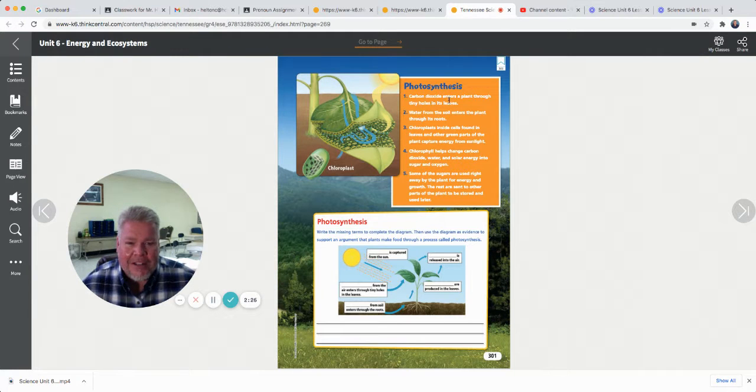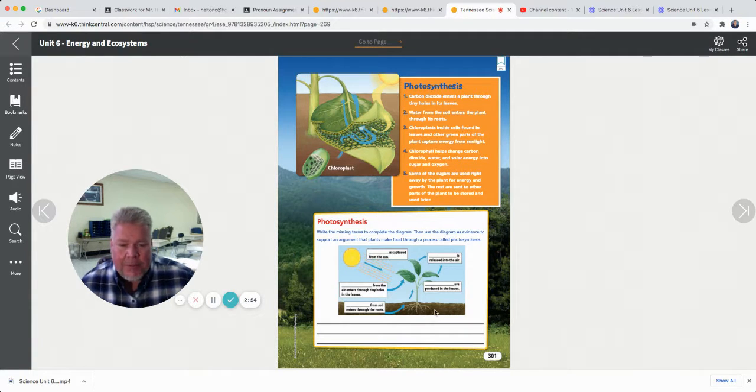So carbon dioxide enters a plant through tiny holes in its leaves. Water from the soil enters the plant through its roots. Chloroplasts inside cells found in leaves and other green parts of plants capture energy from the sunlight. Chlorophyll helps change carbon dioxide, water, and solar energy into sugar and oxygen. Some of the sugars are used right away by the plant for energy and growth. The rest are sent to other parts of the plant to be stored and used later.